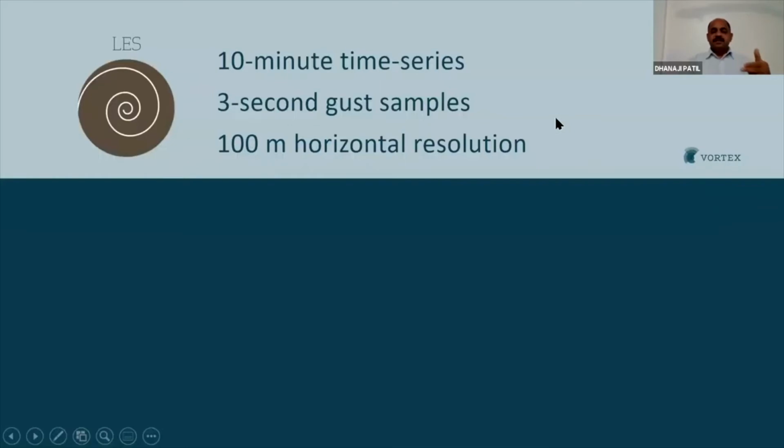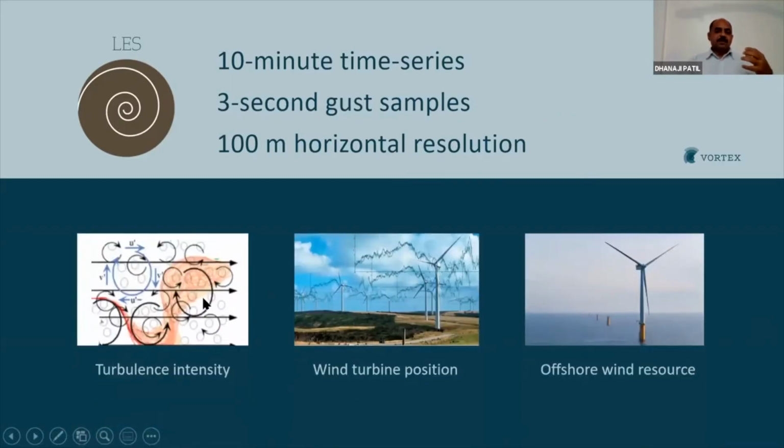Okay, and then whenever you need 10-minute time series information, we at Vortex say it is a unique product. With the help of LES, we are able to provide 10-minute time series information with a standard deviation column also, and 3-second gust information also. The resolution, of course, is 100-meter resolution. And when can one use this 10-minute time series information? Whenever you need turbulence information of any site, you can go for the LES.